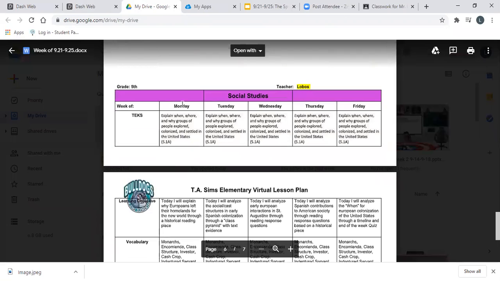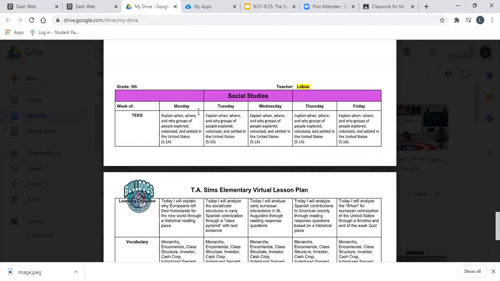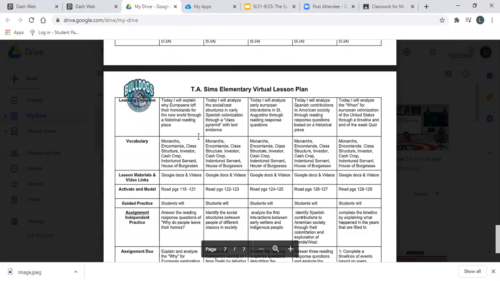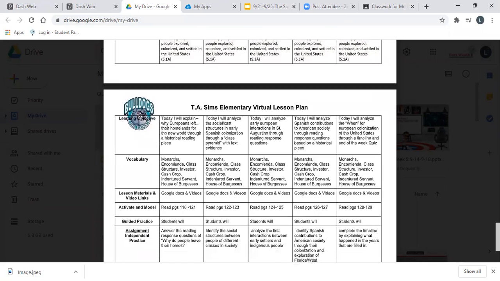We identify for both Monday and Tuesday. We explained when, where, and why groups of people explore, colonize, and settle in the United States. For Monday, we explained why the Europeans left their homelands for the New World through their historical reading piece. And then for Tuesday, which is today, we analyzed the social structure or the caste structure in early Spanish colonization through a class pyramid with text evidence. Remember, we go back to the text to get the evidence.